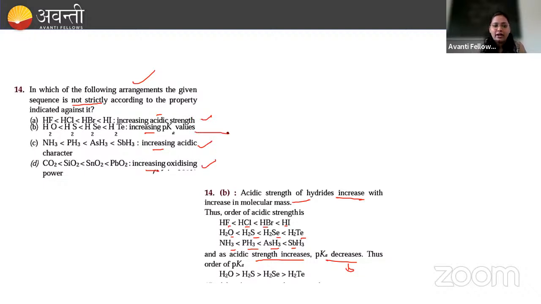But for our second value, as the acidic character increases, the pK value should decrease. So the option shown here is wrong. This should be the order. Okay, so B option is our correct answer here, right?